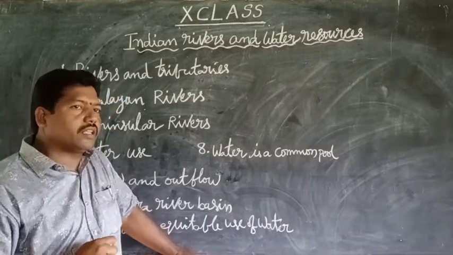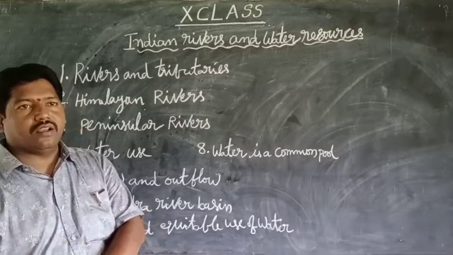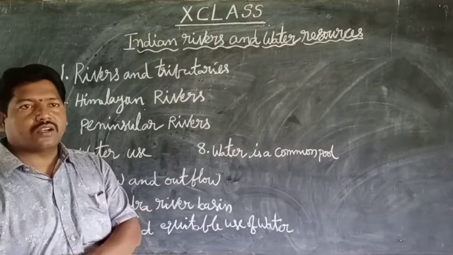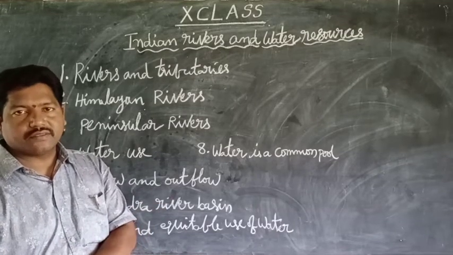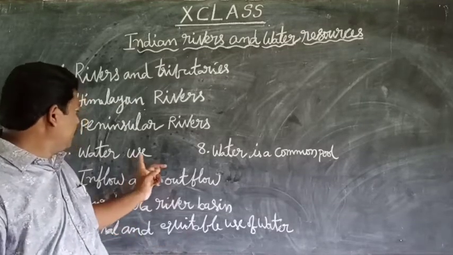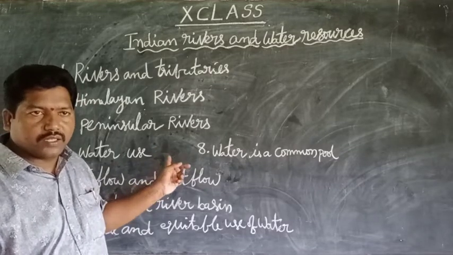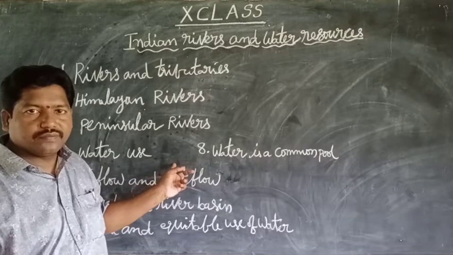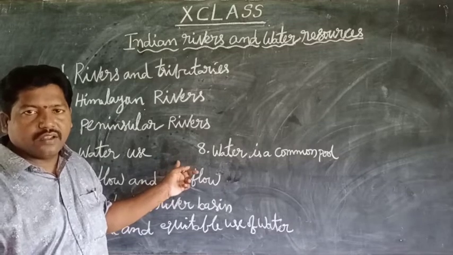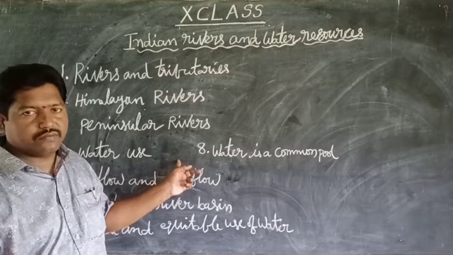Water is used for agricultural purposes. If water is not available in agricultural fields, the plants will not grow. So water has many purposes. It is used for drinking, bathing, cooking, irrigation, and agriculture. It is also used in industry.